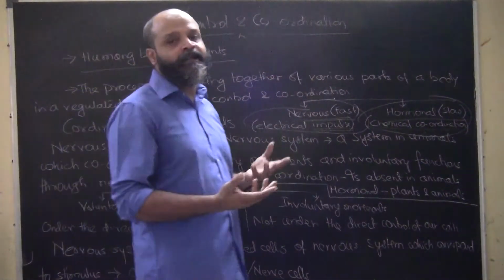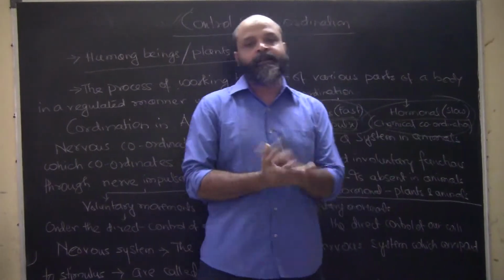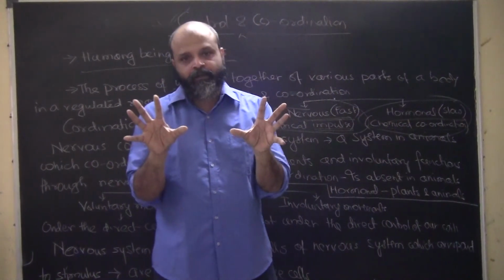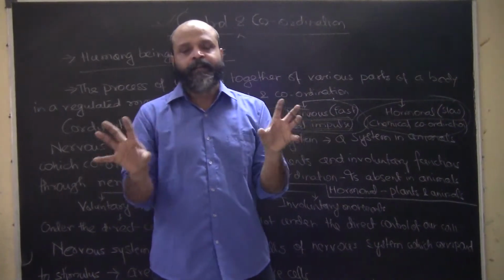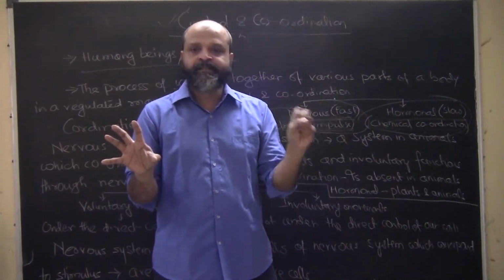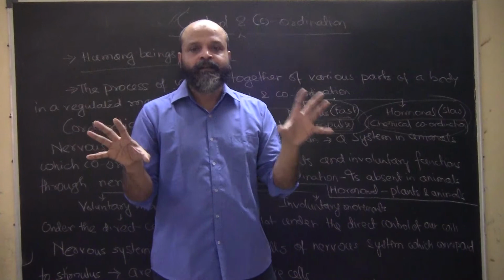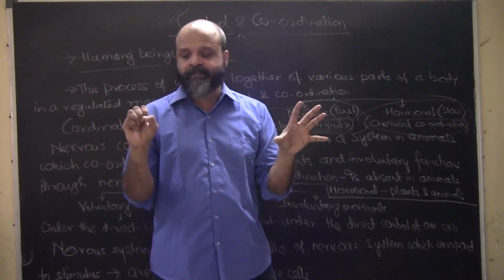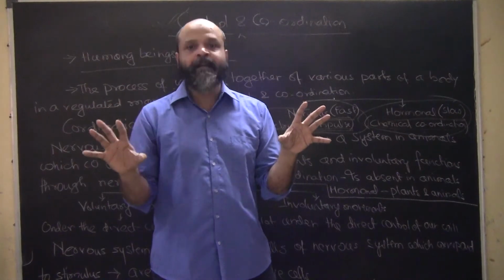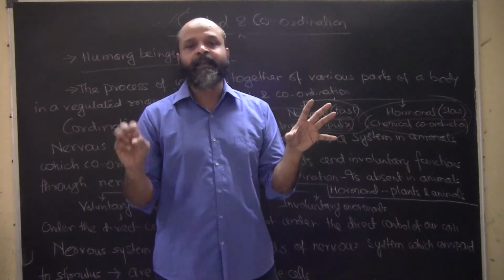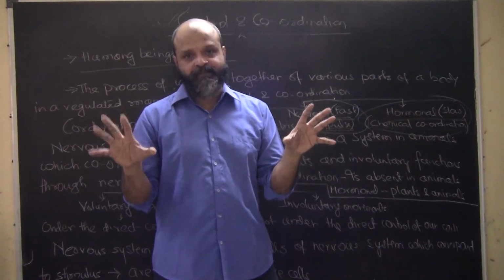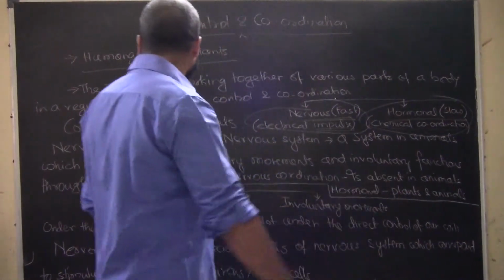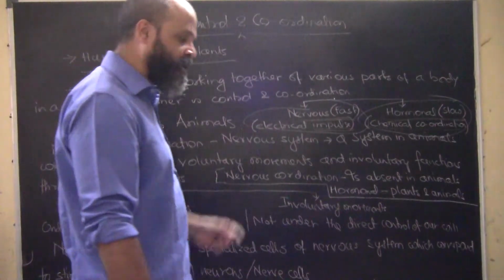We will understand their importance later, but understand that the coordination factor in humans is of two types. One is nervous and one is hormonal. Nervous system is very fast, based on electrical impulses. Hormonal system is comparatively very slow, and based on chemical impulses. There are certain chemical reactions that are happening in our body. Now, what is nervous coordination?